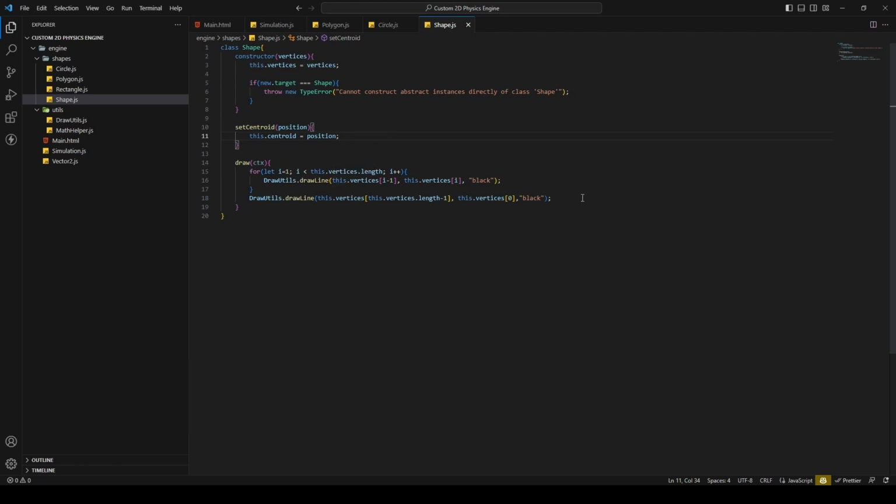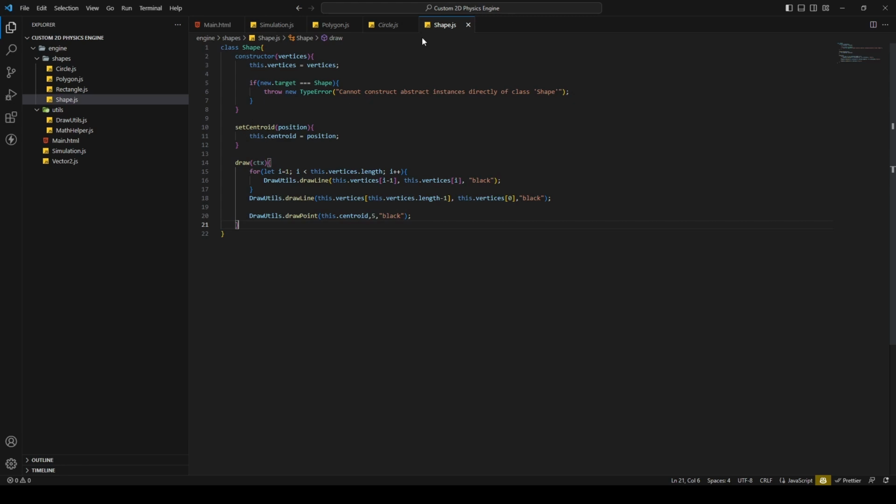And then I'm gonna add in the draw method a drawUtils.draw point, and here I'm gonna draw the centroid. Okay, that's everything for the shape class.